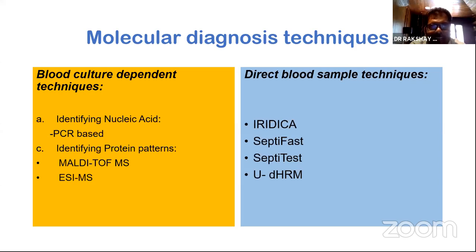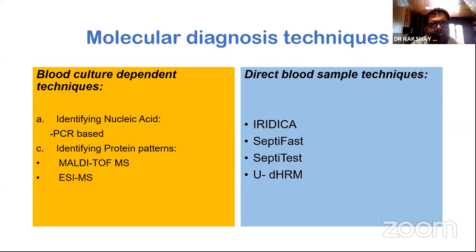Now what it does is, from the second step onwards, where they subculture and then wait for 24 hours and then 24 more hours for sensitivity, that part is cut off. So once you see a growth, you can identify organisms using two pathways. One is identifying the nucleic acid by using PCR techniques, or the other is by looking at the protein patterns, which is done by mass spectrometry. MALDI-TOF is well recognized and available in most good laboratories.